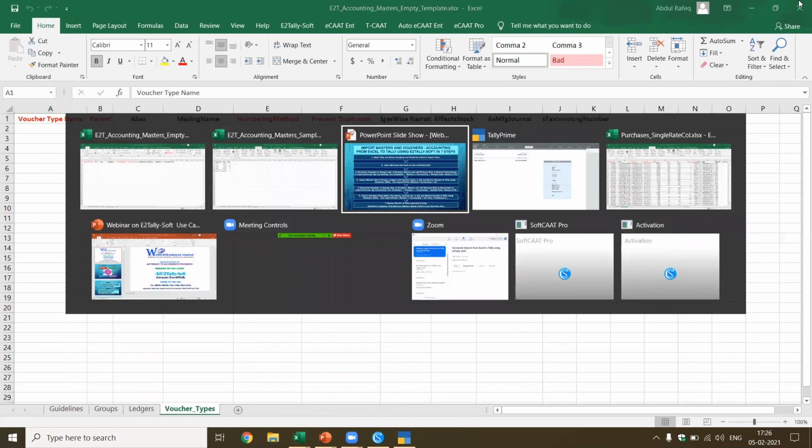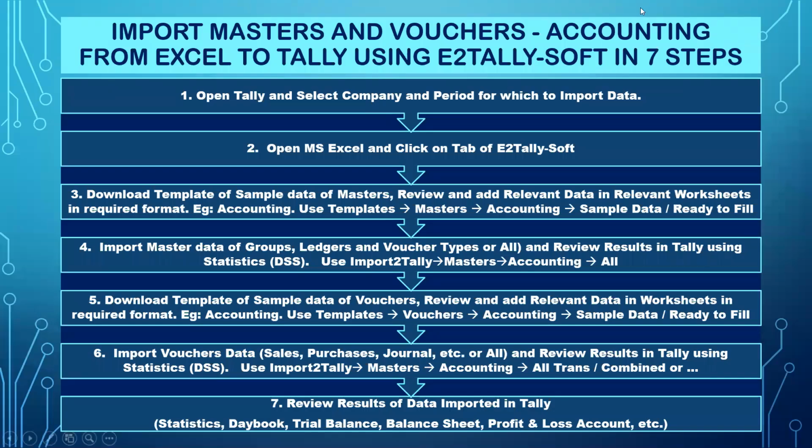Let's come back to the presentation. Now we have imported the masters of groups, ledgers, voucher types. Now we are going to import the vouchers. Download template of sample data vouchers, review and add relevant data in the worksheets in the required format. This could be pertaining to accounting. In this case, I'm going to take up accounting. And then we import the voucher data.